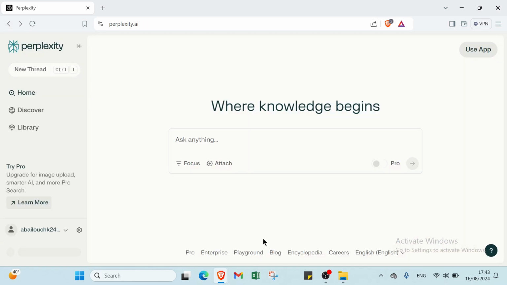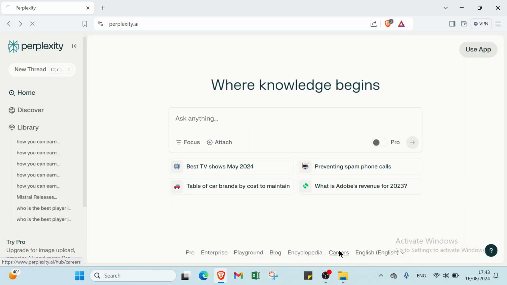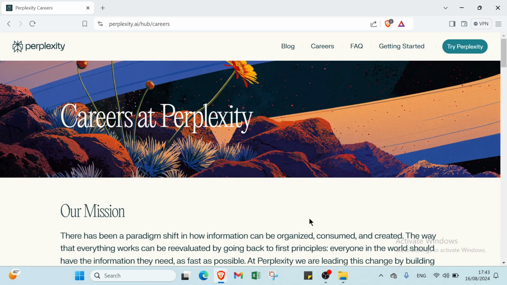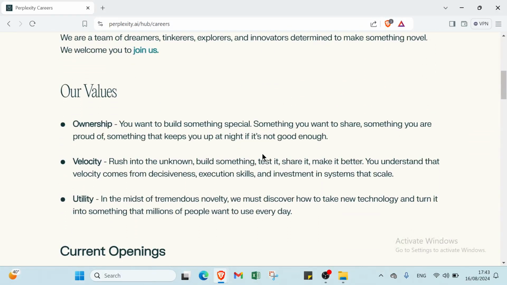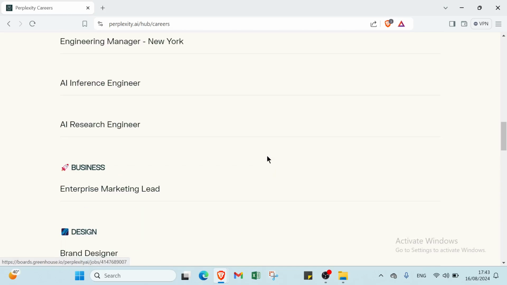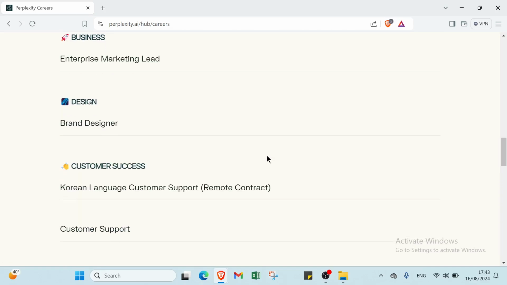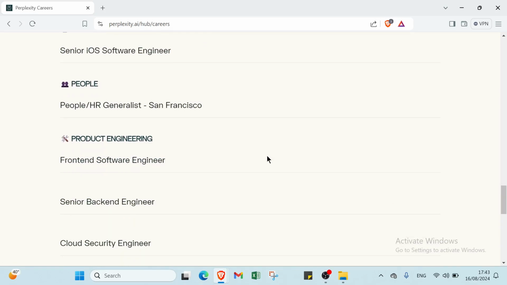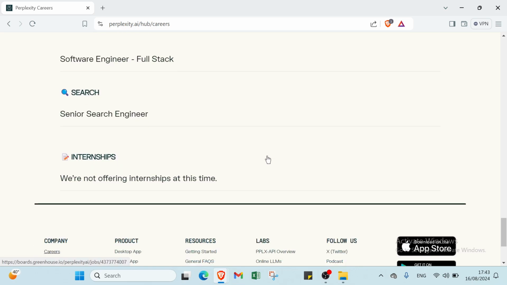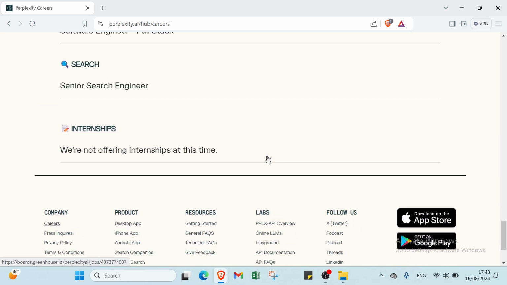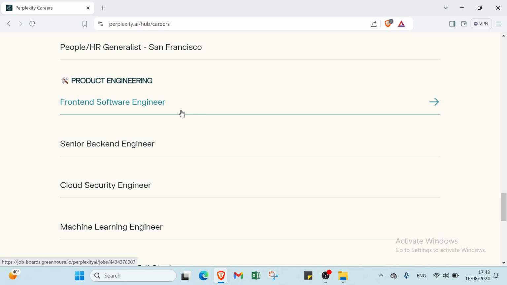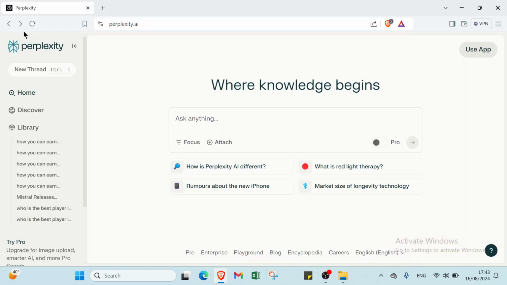Then the fourth one we have is teaching. So for example, you can just create an online course on Udemy titled Mastering AI Tools for Efficiency, Research and Writing. In this course, you teach students how to use Perplexity for tasks like academic research, content creation, or data analysis. So you charge a fee for the course and earn revenue based on enrollment.